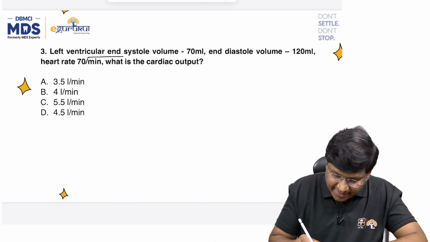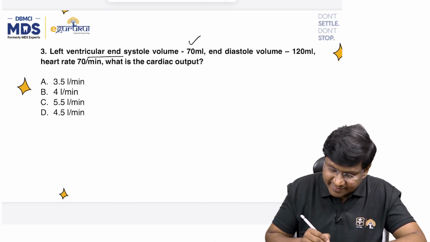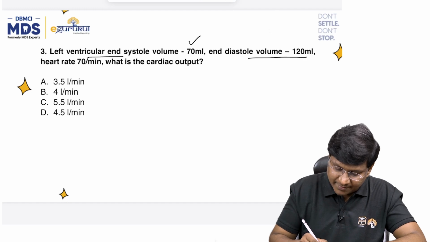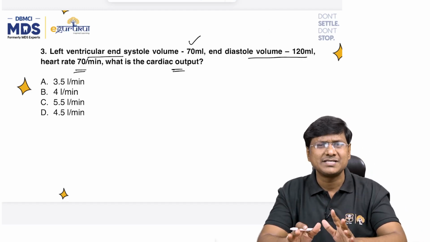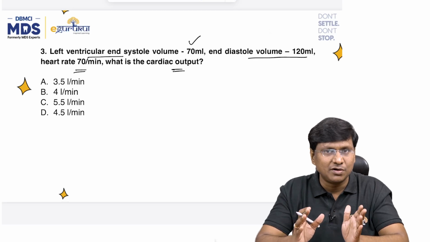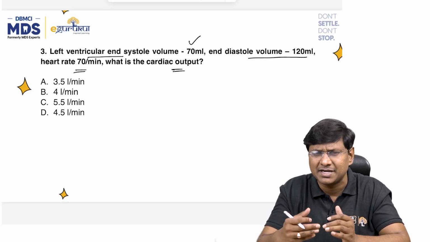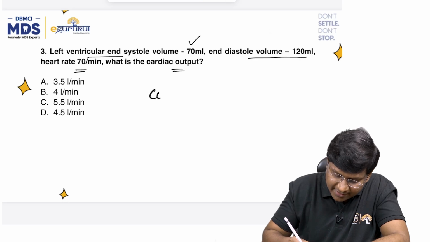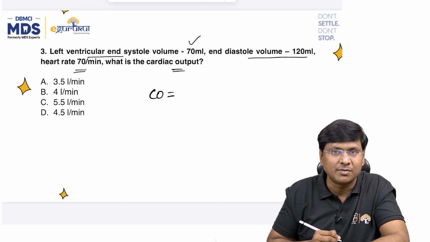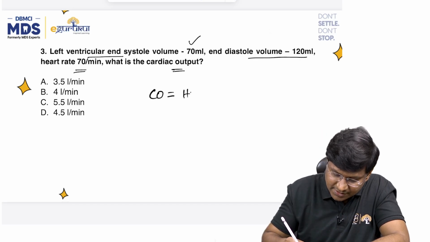Left ventricular end systolic volume is around 70 ml. Left ventricular end diastolic volume is around 120 ml. The heart rate is 70 per minute. What is the cardiac output? So this is actually the integration of physiology and medicine, but more of it is a physiology question itself. Now, how do you calculate the cardiac output? What is the formula for the cardiac output? That is the heart rate times the stroke volume.